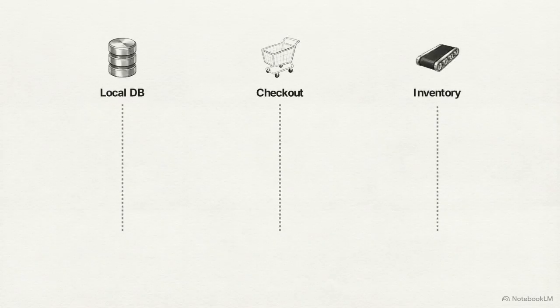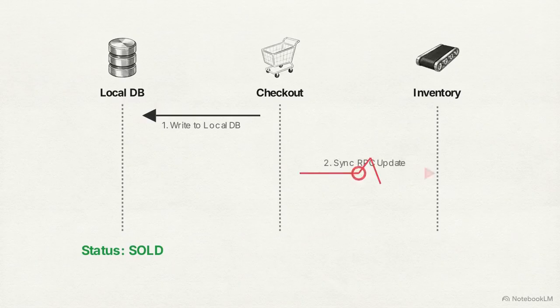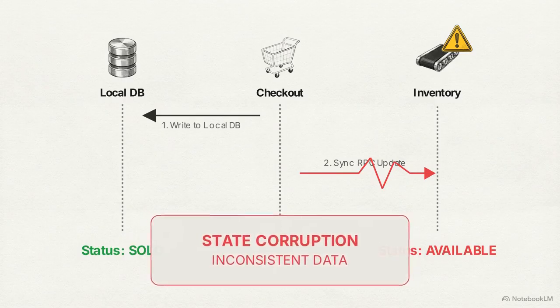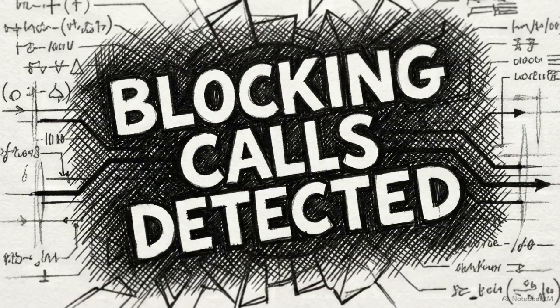In this sequence diagram, the checkout service successfully writes an order to its database in step 1. In step 2, a synchronous RPC to update inventory fails. The system is fractured. Local database says sold, but inventory says available. This is a severe state corruption. You must never use synchronous RPC calls for side effects.